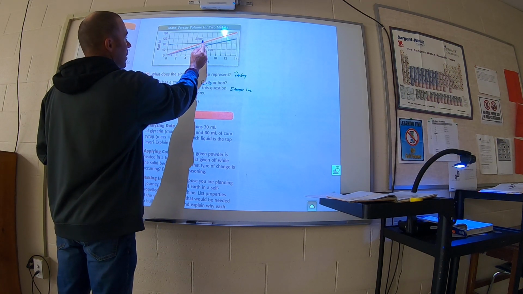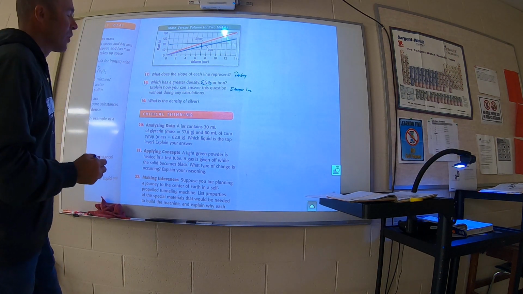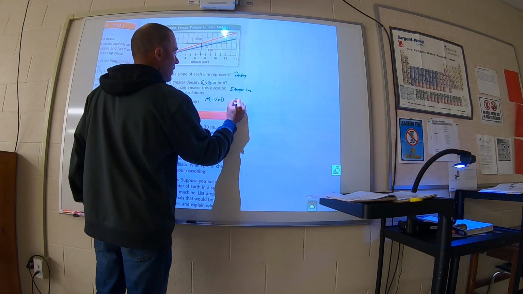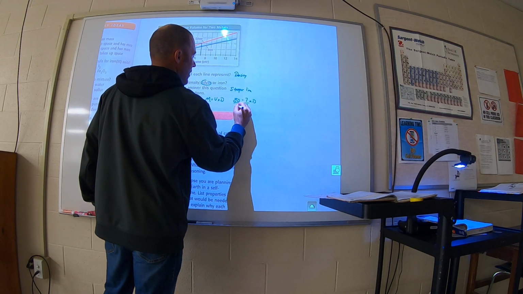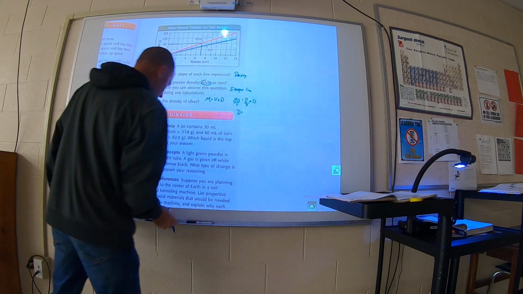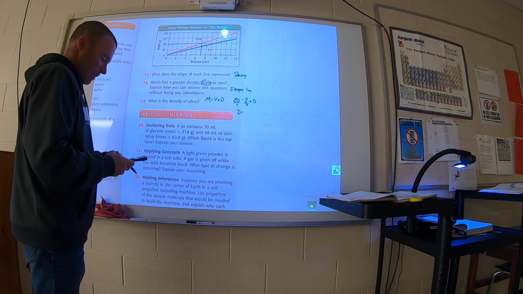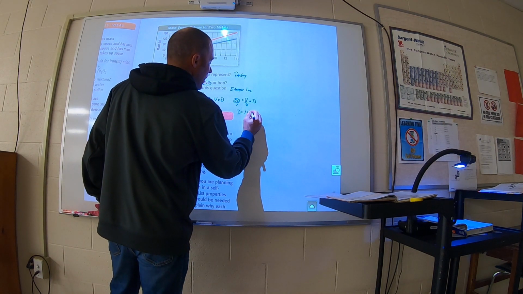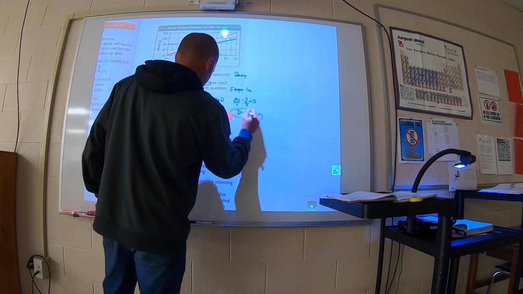So 80, a mass of 80 has a volume of 7, so we can say m is equal to v times d, or 80 is equal to 7 times d, divide both sides by 7, and you get d is approximately 11.4 grams per cubic centimeter.